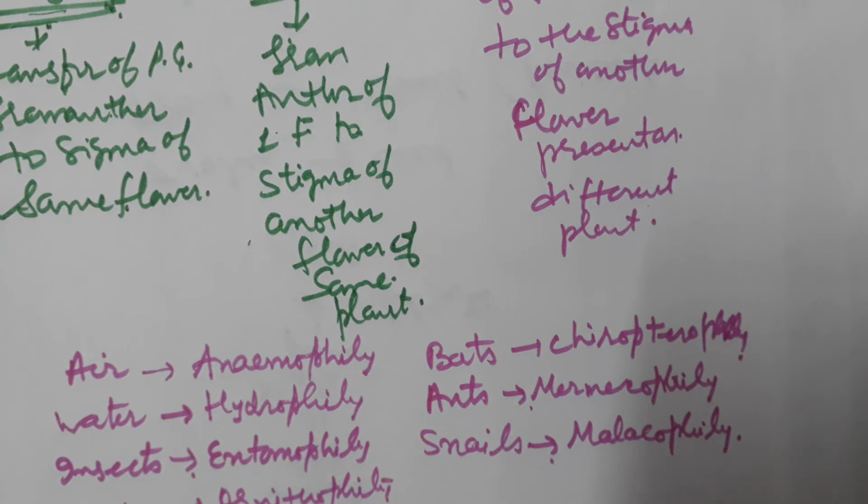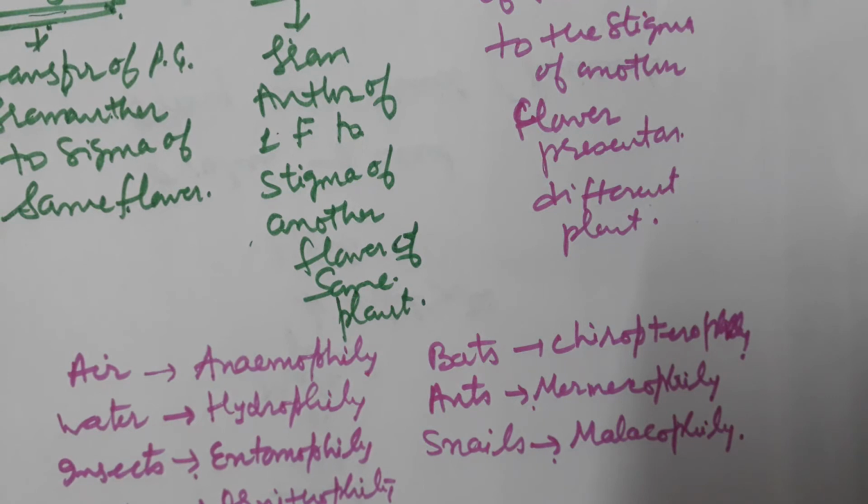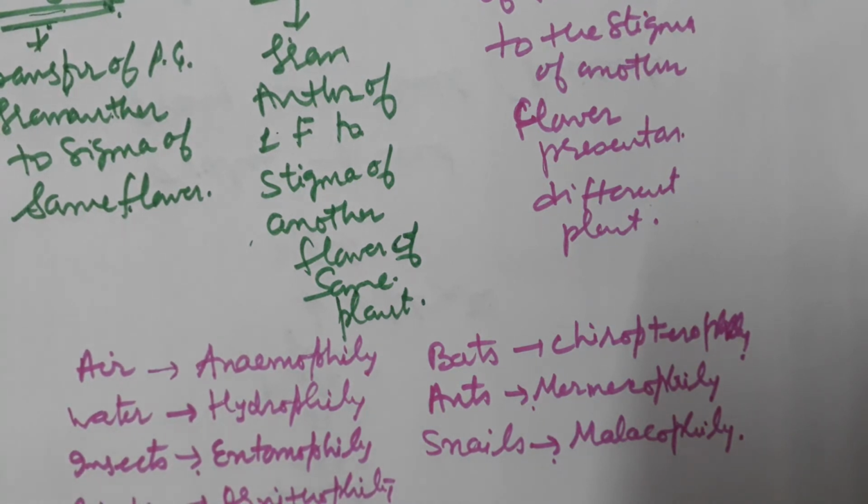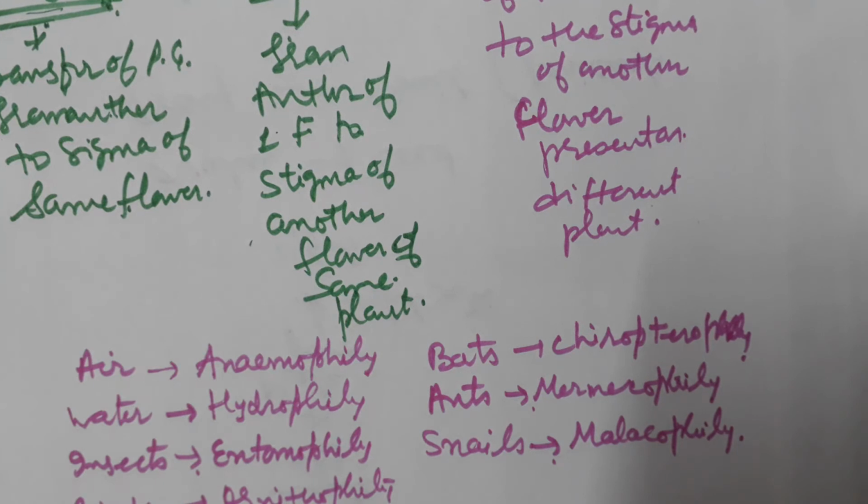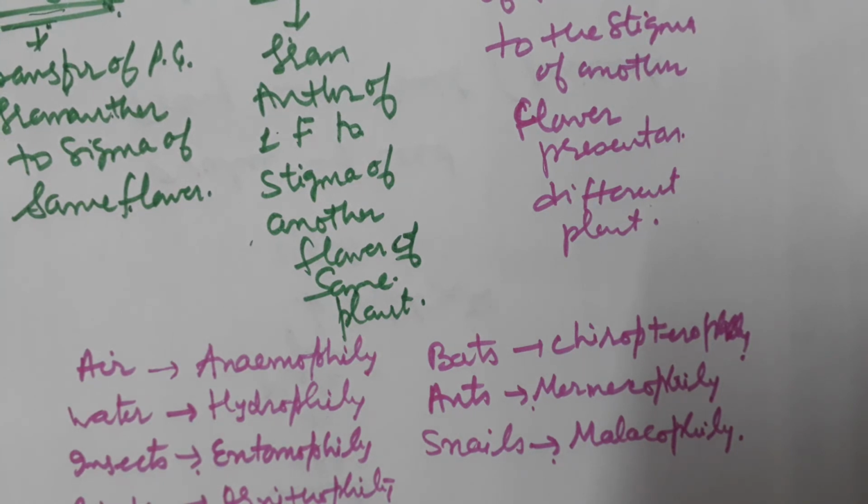And what is the advantage in case of cross pollination? What we are observing here is that the gene pools of two different plants are mixing. That is, mixing of genes of two different pools belonging to different plants takes place in cross pollination. So hybrid vigor is produced, which leads to variation, and variation increases the chances of evolution. This is the advantage in case of cross pollination.